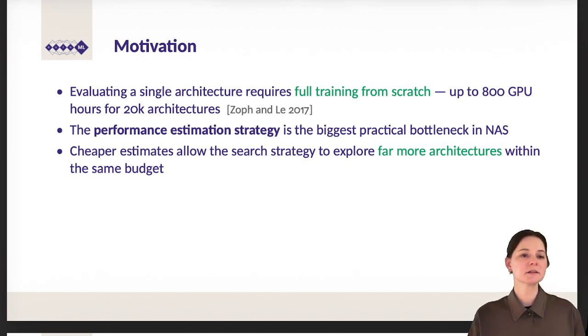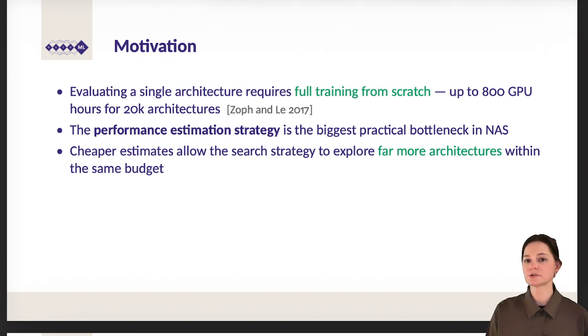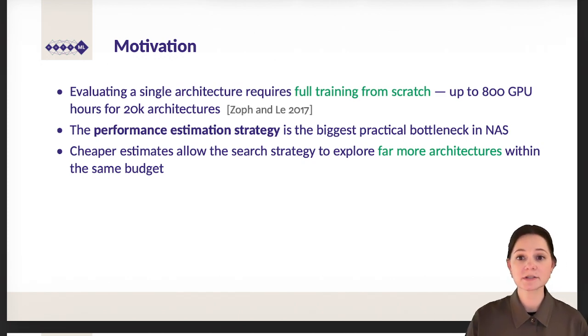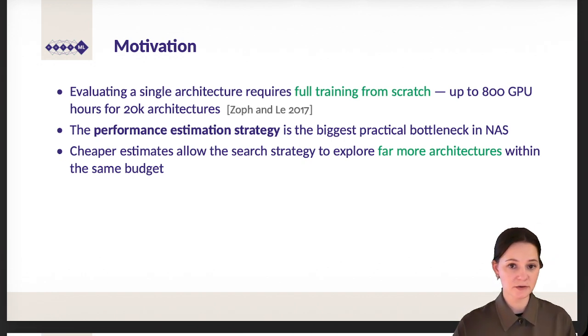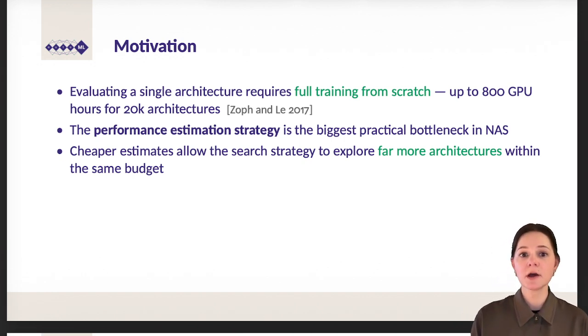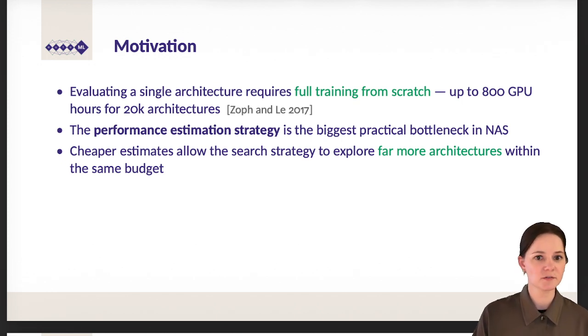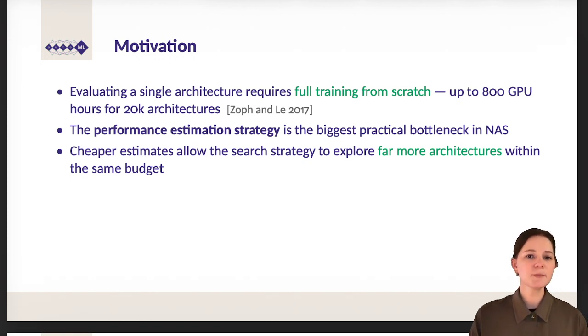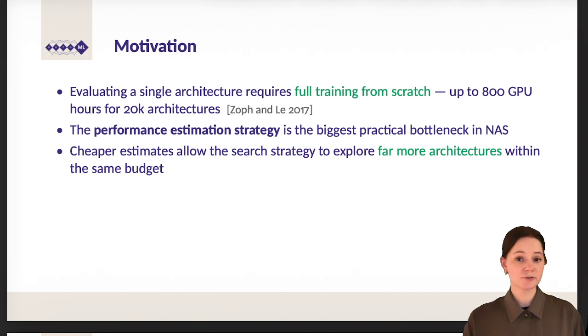Evaluating a single architecture actually requires full training from scratch. The first works in NAS, from Zoph and Le in 2017, used up to 800 GPU hours to evaluate 20,000 architectures. As we can see, this performance estimation strategy is the biggest practical bottleneck in NAS, since we do not want to evaluate and train 20,000 architectures. Cheaper estimates would allow the search strategy to explore far more architectures than only the 20,000 within the same budget.